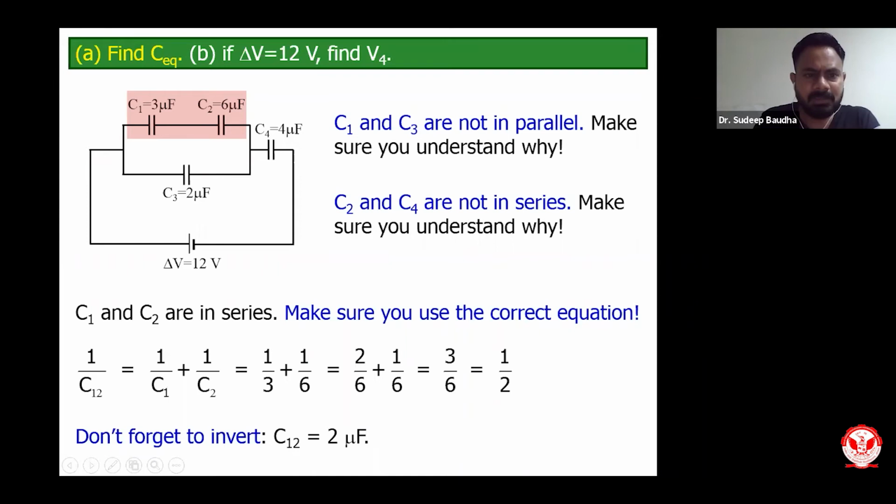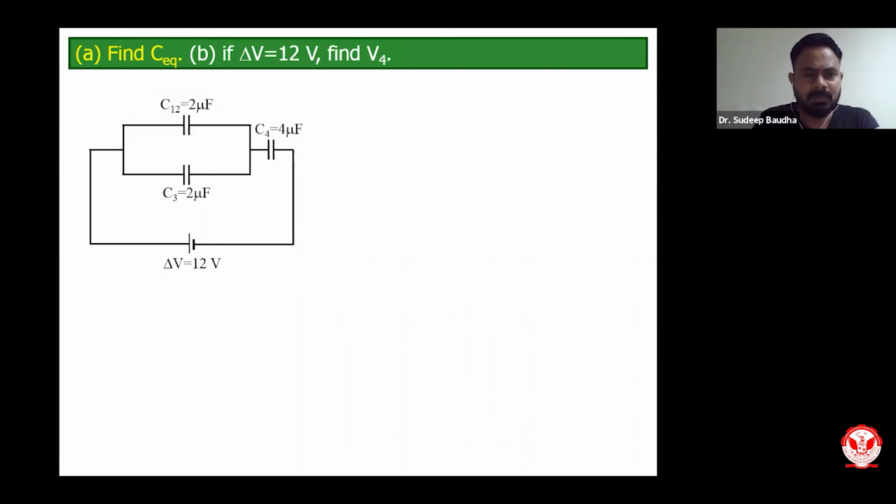So we have the scenario now. We know that C12 is 2 microfarad, C3 is 2 microfarad, and C4 is 4 microfarad. Now again we will analyze this circuit, because we have found the equivalent capacitance of C1 and C2. Let us look at how the circuit looks.